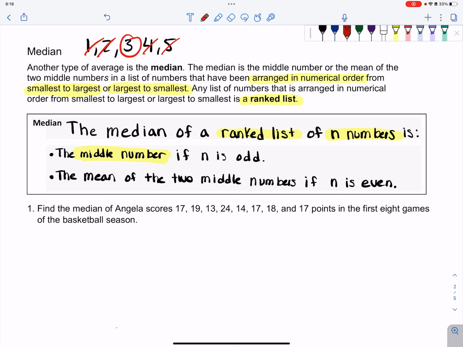However, if we have an even amount of numbers, we don't have a number directly in the middle. There's actually 2 numbers in the middle, and we need to take the mean of that, essentially finding the halfway point of those 2 numbers. So for example, if now instead I have 1, 2, 3, 4, 5, and 6 as my data set, I can cross off 2 from both sides, but now I'm left with 2 numbers in the middle. We have 3 and 4. So we would have to add those 2 numbers together to get 7 and then divide by 2, which gives us 3.5, the halfway point between 3 and 4.